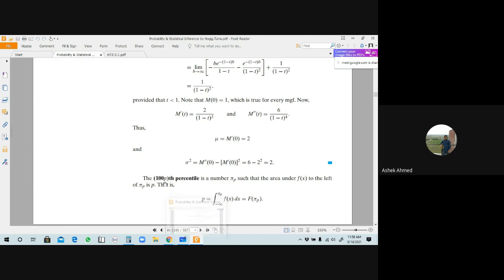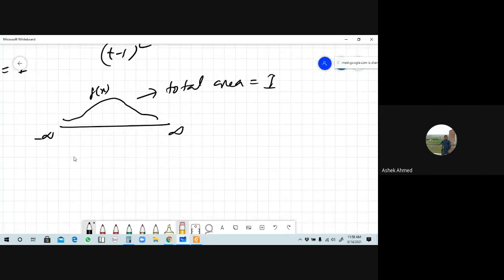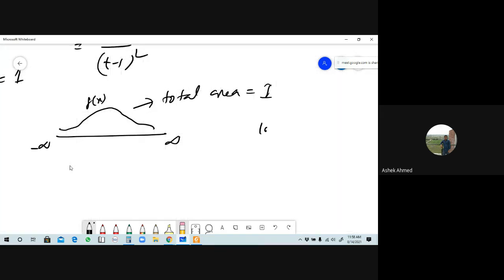Now from here we have to find out the 100 into p percentile. What do you mean by 100 into p percentile? Okay, but here the values of p will be what? 0 is less than p less than 1. p will remain between 0 and 1. Okay, so what does the total area mean? 100%. 100 means the full area. Okay, respond. What does 100 mean? It means the full area.